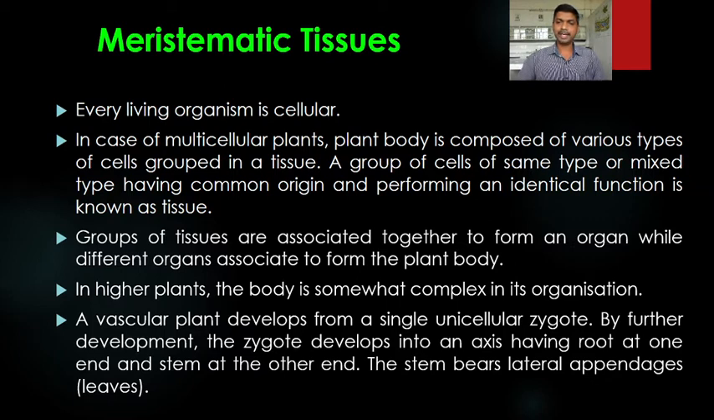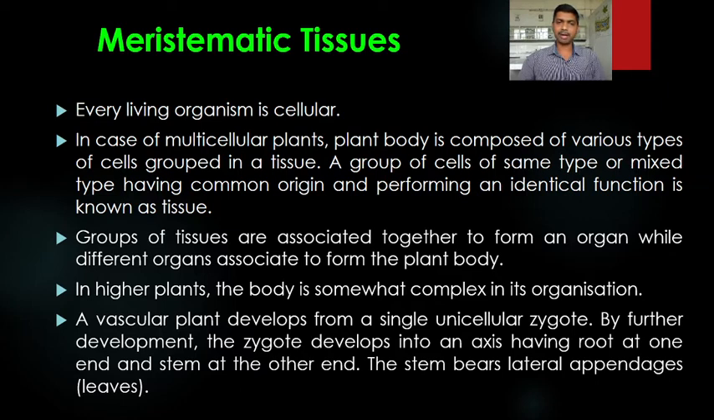The shoot initials and the root initials are present on the axis, the root initials at one end and the shoot initials at the other end. The stem bears lateral appendages, that is the leaves. After the germination of the seed, the shoot initials develop into the aerial shoot, while the root initials develop into the primary root, and the shoot develops into the aerial stem that bears the lateral appendages, that is the leaves. So this is the life cycle of the higher plant.